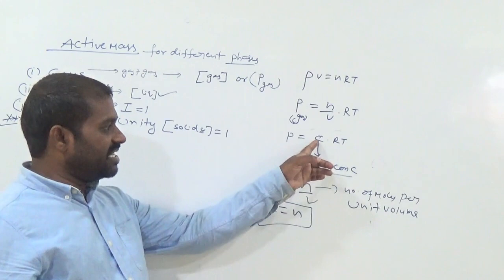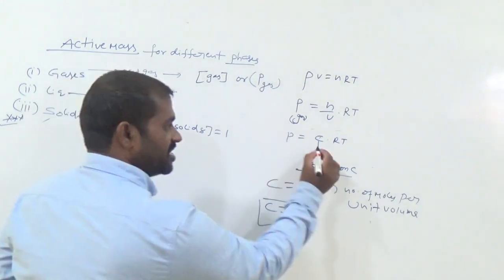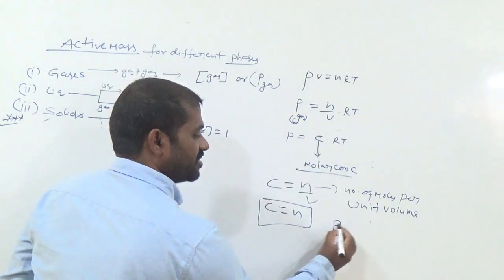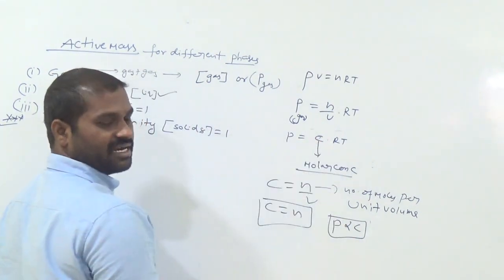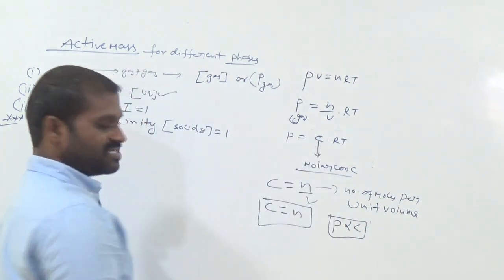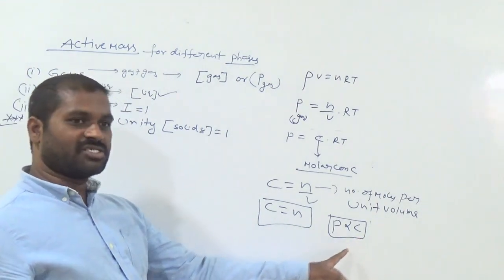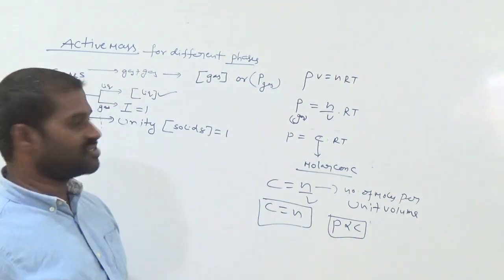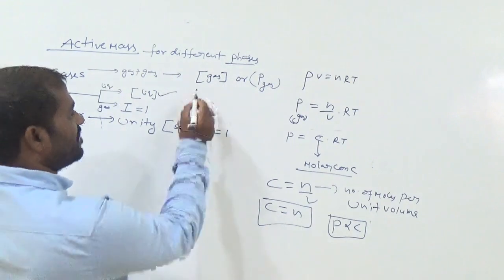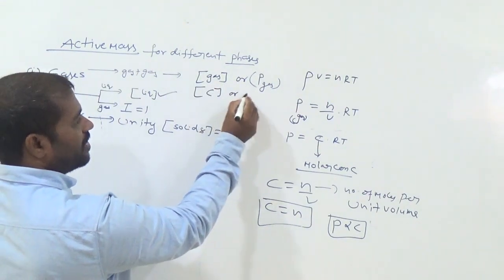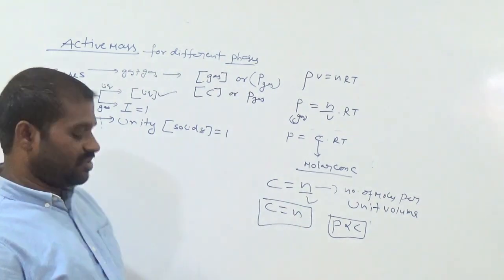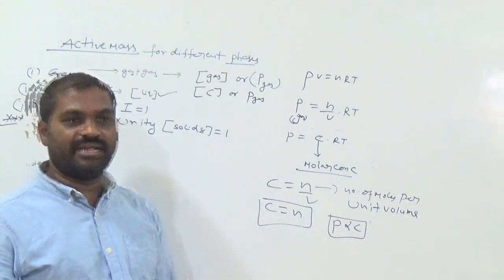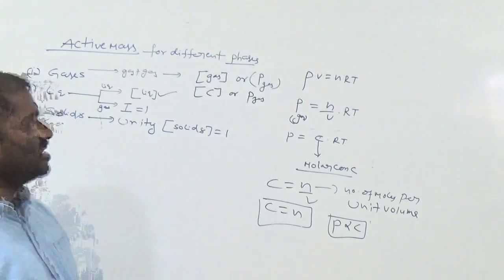So where C is concentration, what is the relation from this? P is directly proportional to C or not? Directly proportional. That means instead of C, we can also write pressure of the gas. Where this is the concentration of the gas or pressure of the gas, both are the same. Okay students, we will meet again in the next class with a new topic.